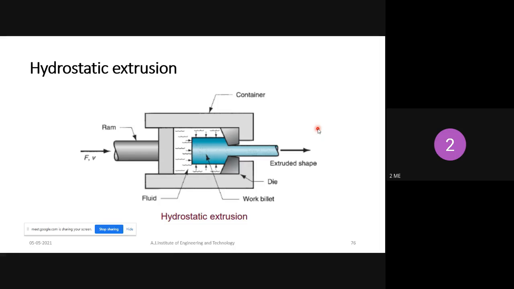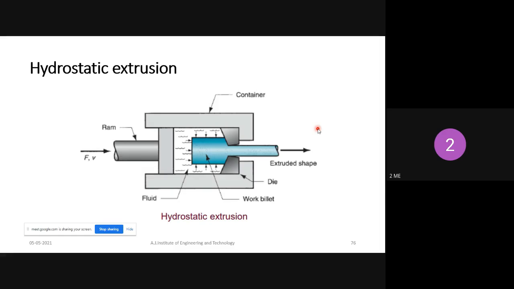So next, the last one is hydrostatic extrusion. The hydrostatic extrusion process is the last topic in this module. Here, hydro is nothing but what? Water. Okay, hydro is nothing but liquid.